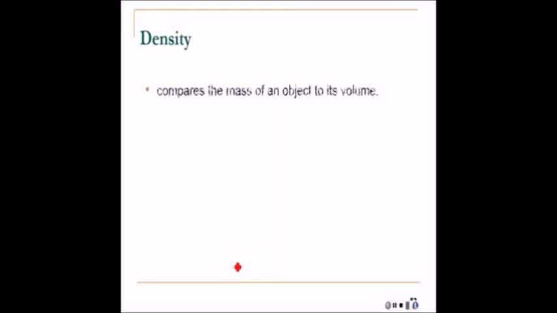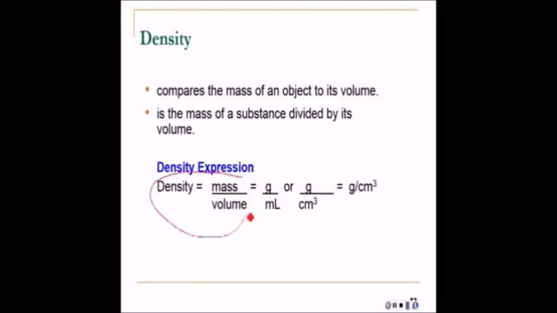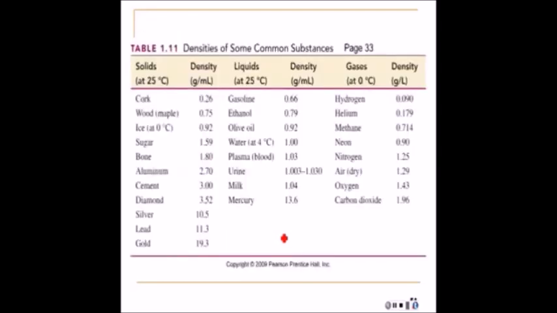Next topic is density. Here we're going to be comparing the mass to its volume. It's also the mass of the substance divided by its volume. And here is the formula for density. Density is mass divided by the volume. The units would be grams per milliliter or grams per cubic centimeter, which usually we write like that. So density is one of these physical properties of matter. It's something that we have to calculate. And this we had earlier, but it's something good to note. 1 ml equals 1 cubic centimeter.